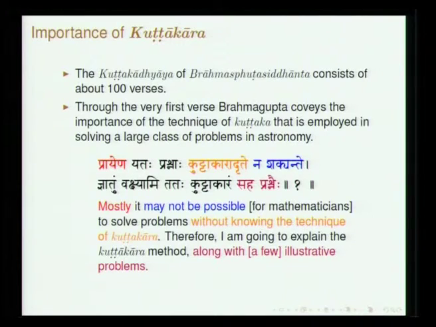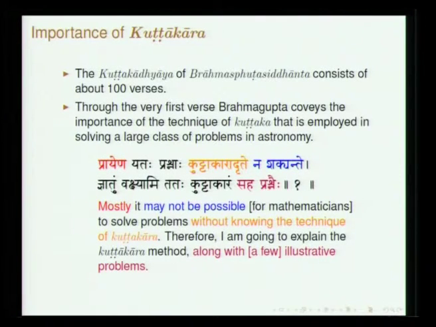So, prayena yatah prashnaha Kuttakara drite nashakyante jnatum vakshyami tatah Kuttakaram saha prashnaihi. So, in fact, he gives the Kuttakara algorithm and then about 20-25 verses, giving various kinds of problems with various examples drawn from different disciplines. So, Kuttakara drite means without Kuttakara nashakyante. So, it is almost impossible to handle equations with unknowns, and therefore, he says I describe this Kuttakara saha prashnaihi with various illustrations.